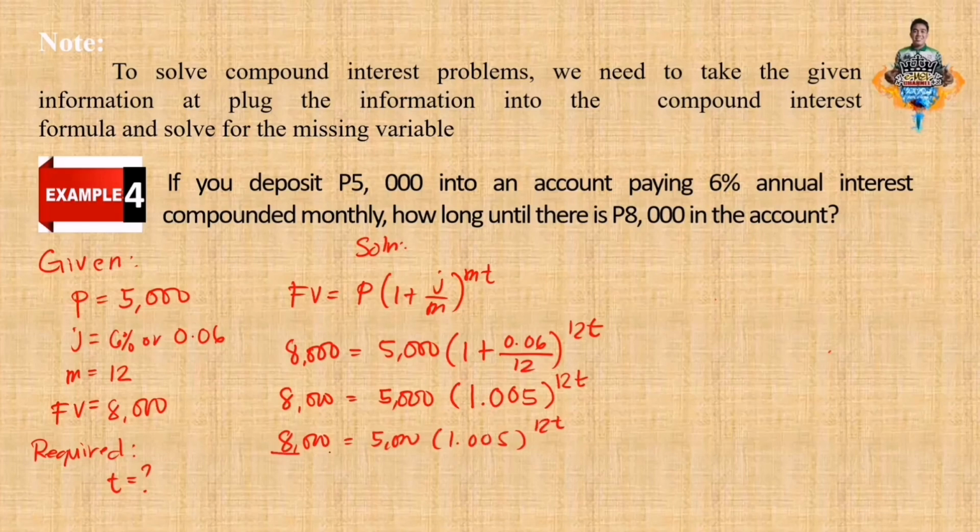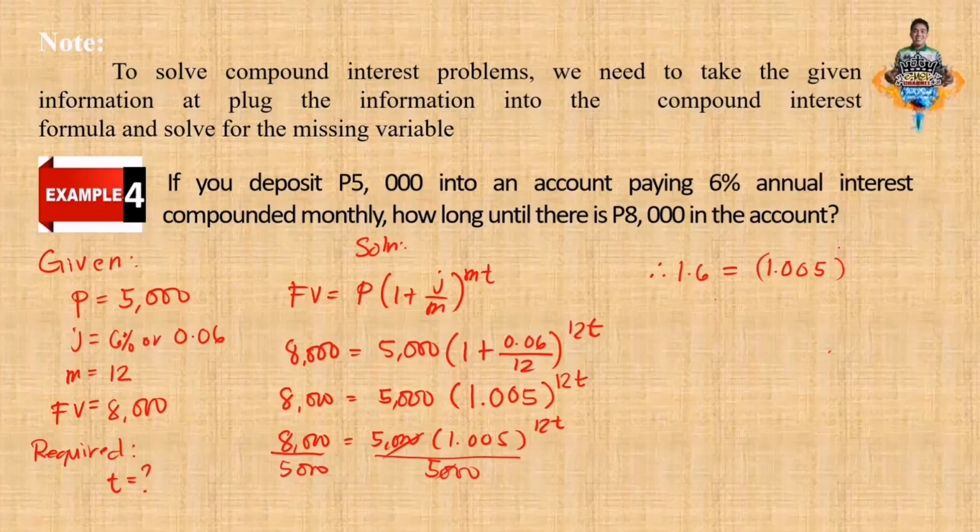We're going to cancel the 5,000. Now we have 8,000 divide 5,000. We have 1.6. So we have 1.6 equals 1.005 raised to the power of 12 times time.